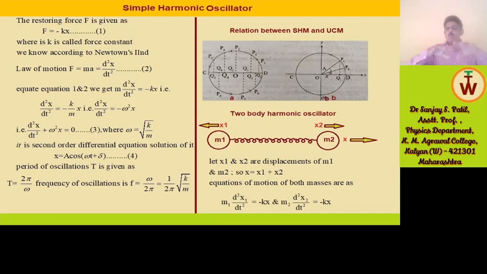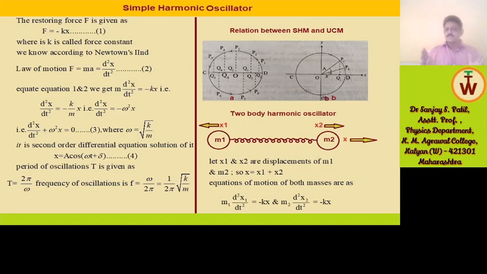So considering the effect as a whole, though they are different masses and different objects, they are performing motion equivalent to simple harmonic motion of a single body.